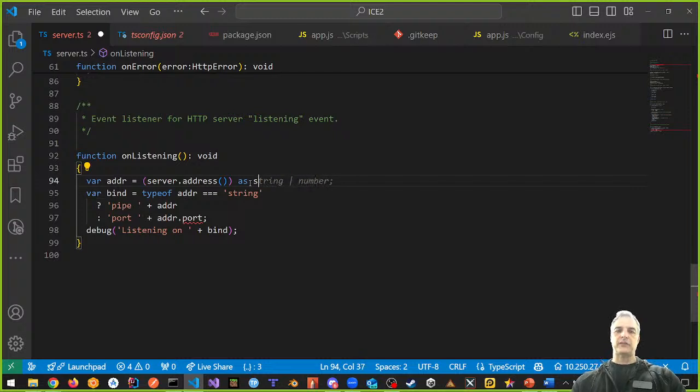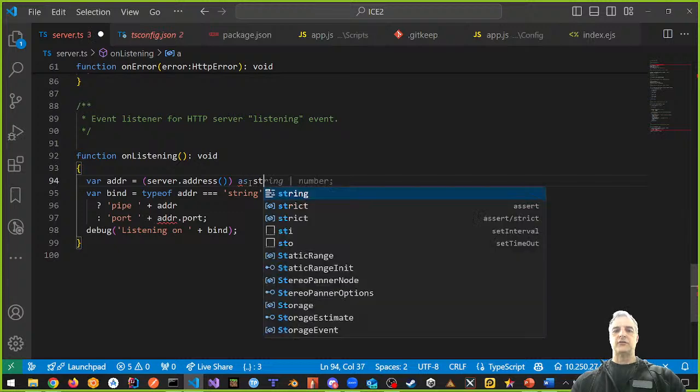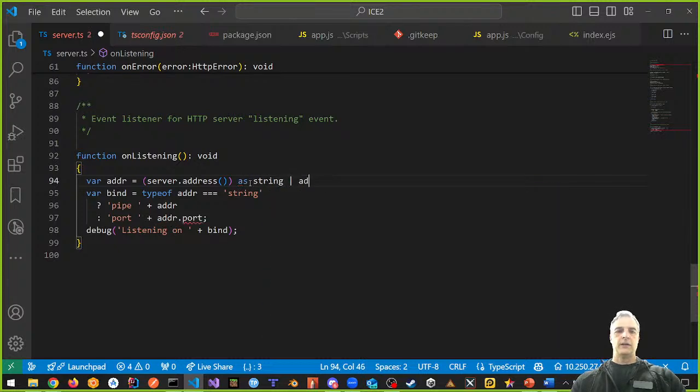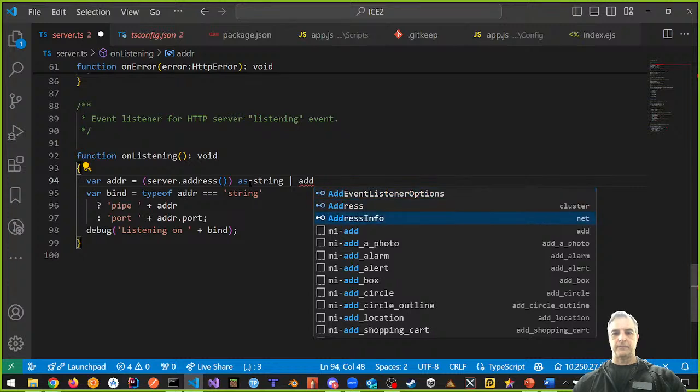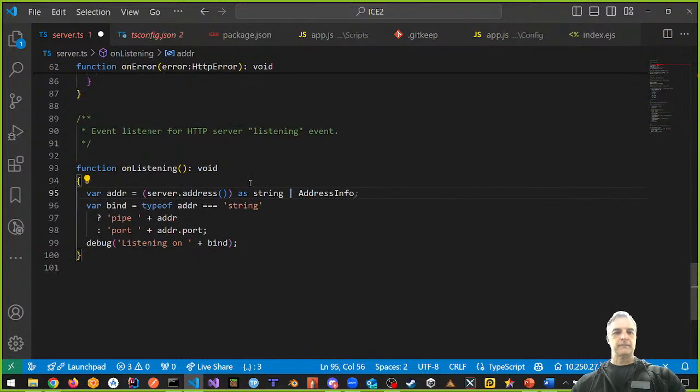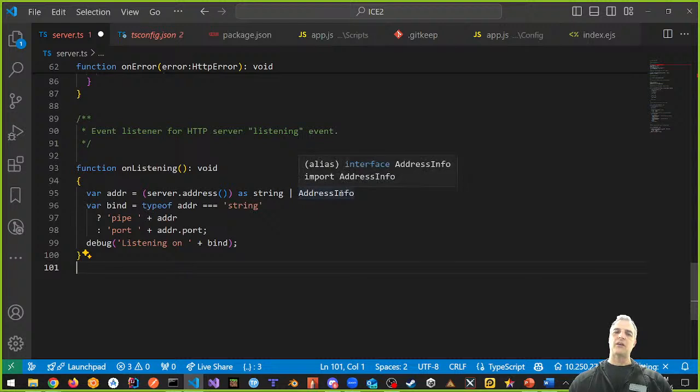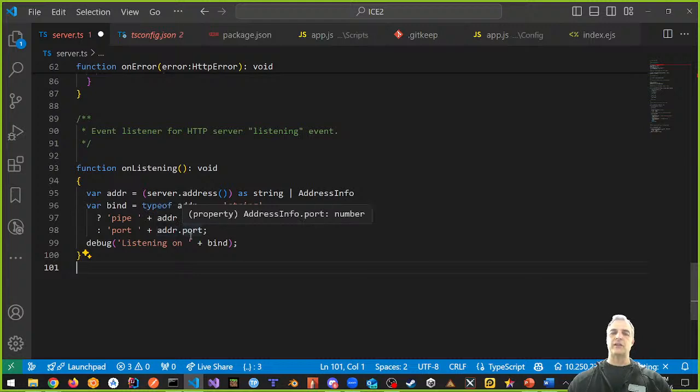Because that's what it was. It can be string or AddressInfo, this one, right? And when we do that, what we're doing is casting the return, whatever this thing returns, we're recasting and removing null. We're saying it can't be null, right? So address is either string or AddressInfo, which takes away this problem, which was possibly null.